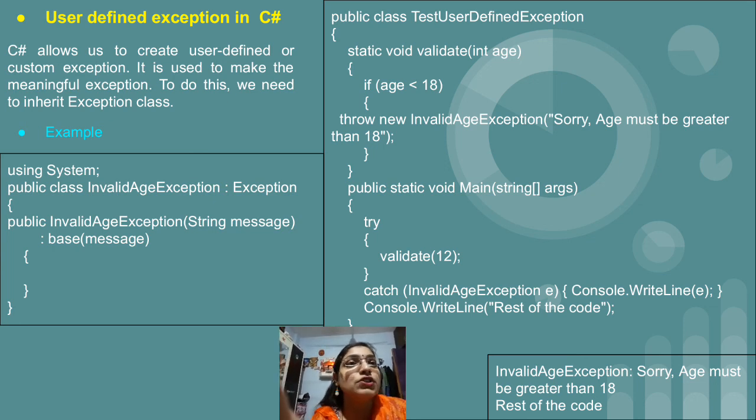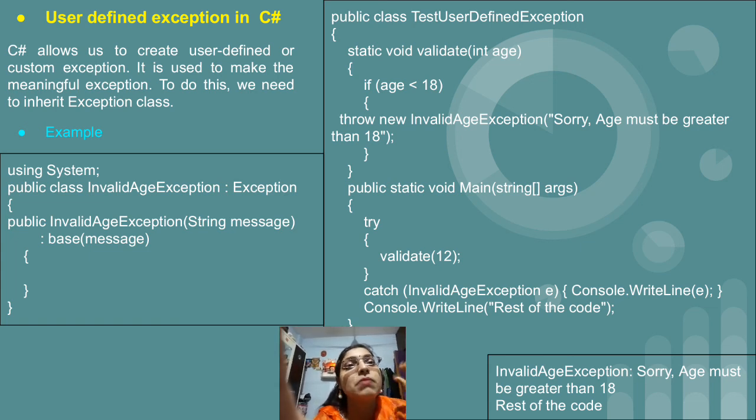And if the condition is true, what happened? The exception will be thrown by the function, then it is caught by the catch block, and the catch block will give you the message with Console.WriteLine(e). That e is nothing but the message which is thrown by the constructor of InvalidAgeException, that is, "Sorry, age must be greater than 18", and that message is displayed, and then we continue with the execution of the remaining code, that is, the rest of the code is executed.